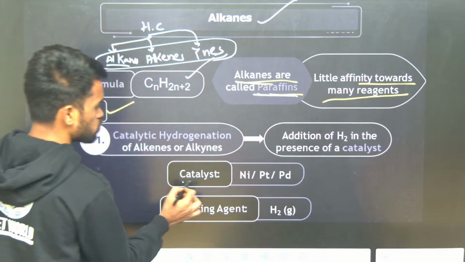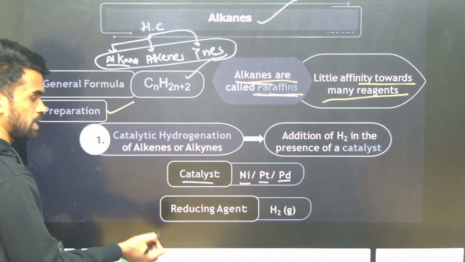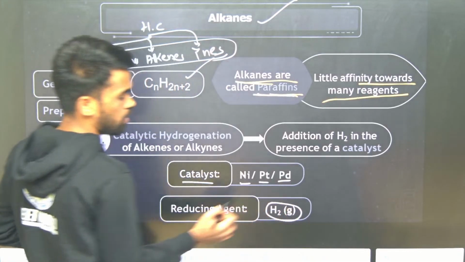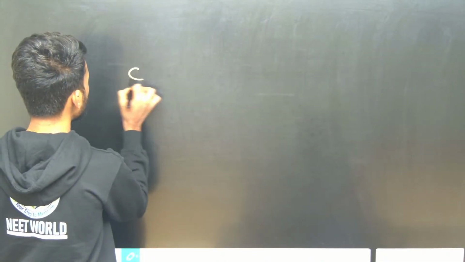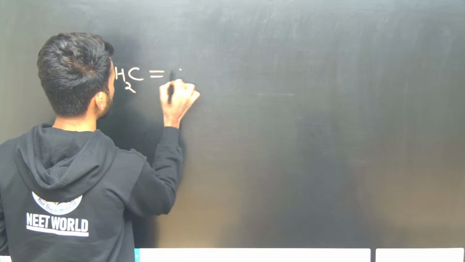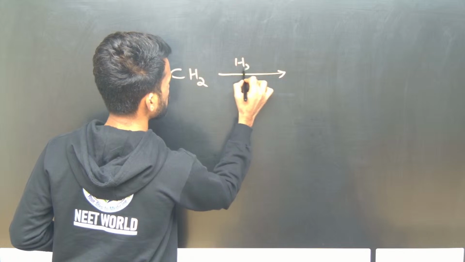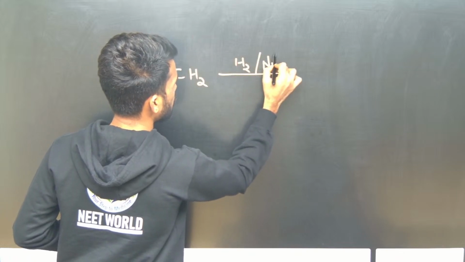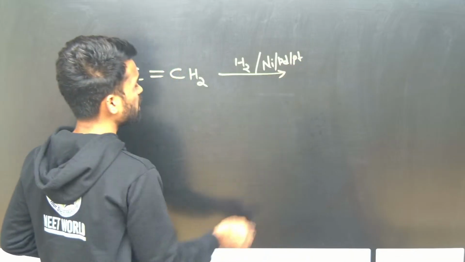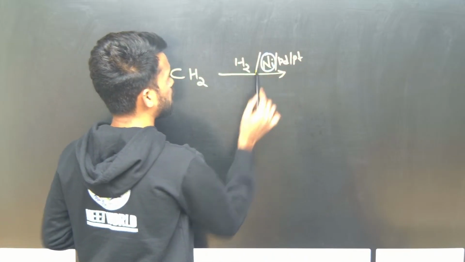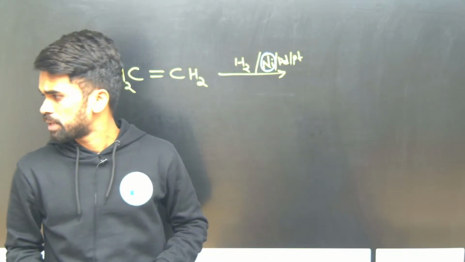What is the catalyst used here? Nickel, palladium, platinum are used. What is the reducing agent? Hydrogen gas is used here. So a simple example I am taking here: I have ethene, CH2=CH2. I am adding hydrogen in the presence of nickel, or you can do it in the presence of palladium or platinum also. When we are using nickel, we require a little higher temperature, but palladium and platinum can work at normal temperatures also.